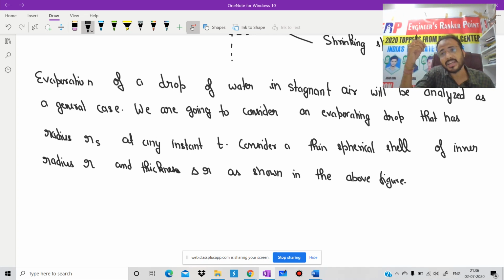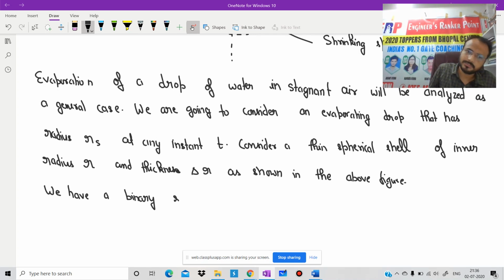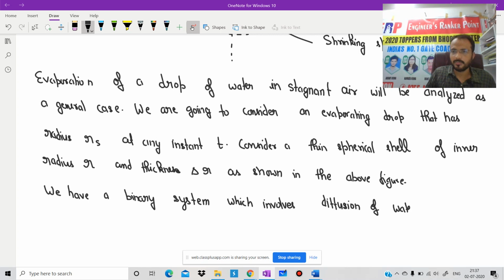So we have a binary system which involves diffusion of water vapor, A, through air, that is B. Is it clear?